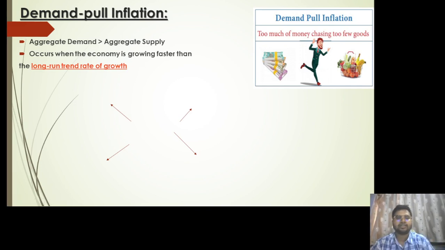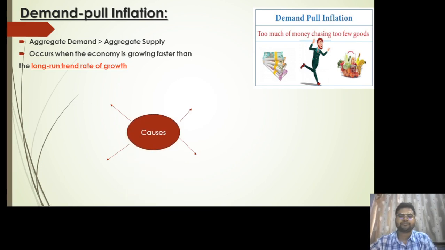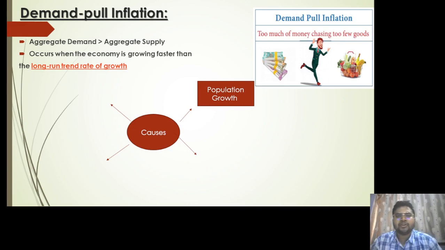Now let us understand the causes of demand pull inflation. Number one is population growth. Before we move further, let us keep in mind that demand pull inflation is always caused when the aggregate demand is greater than the aggregate supply.